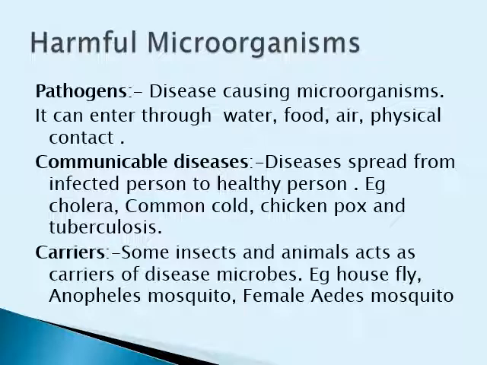Now, what are carriers? There are some insects and animals which act as carriers of disease-causing microbes. You know that the housefly is one of the carriers. What do these houseflies do? These flies sit on garbage and animal excreta. Pathogens, as I already told you, are the disease-causing microorganisms.